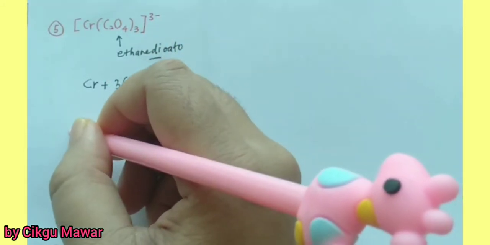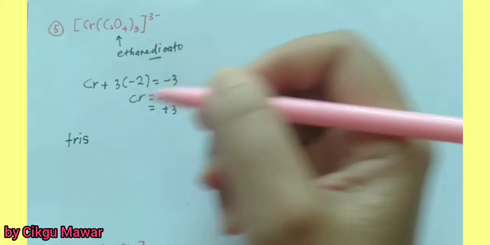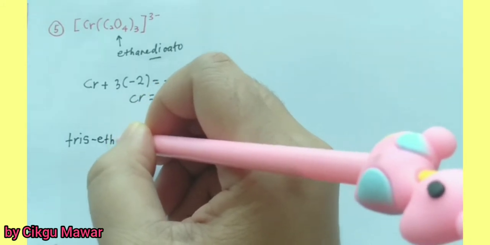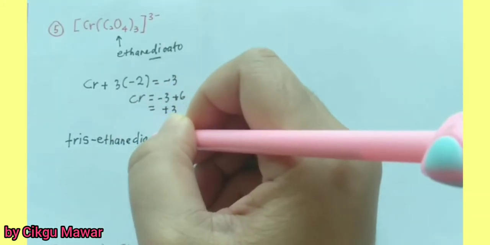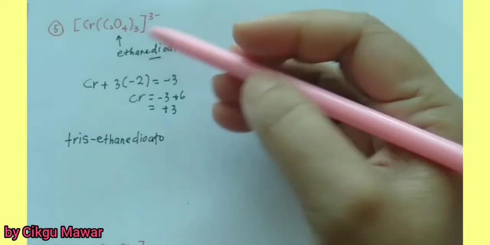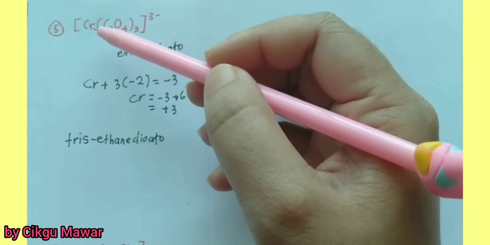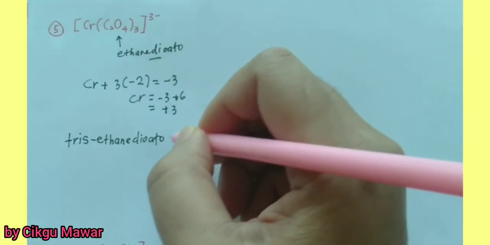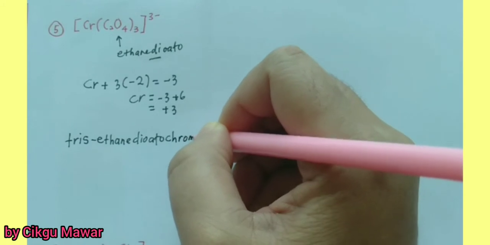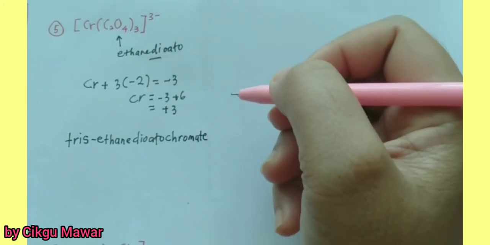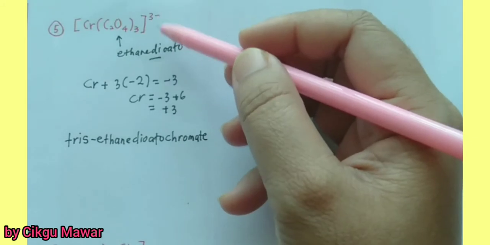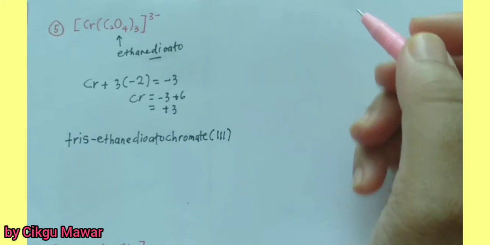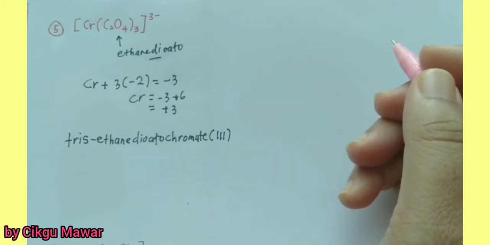Tris, and then ethanedioato. Followed by the central metal. Since it is an anion, you must convert it into chromate. Chromate, and then its oxidation number is positive 3, so 1, 2, 3. So this is the name of the anion complex.